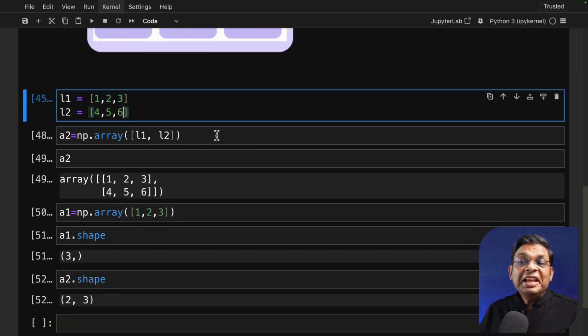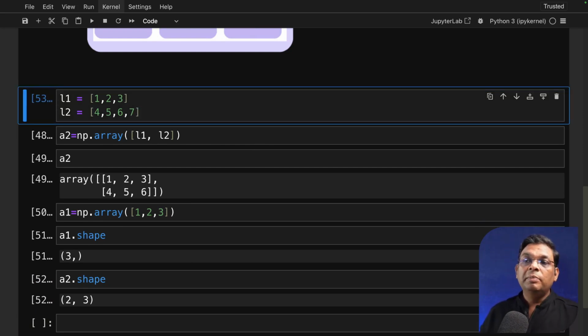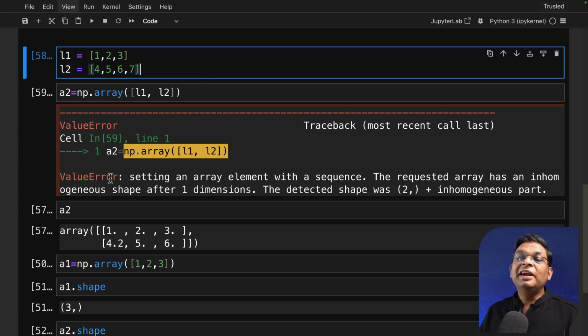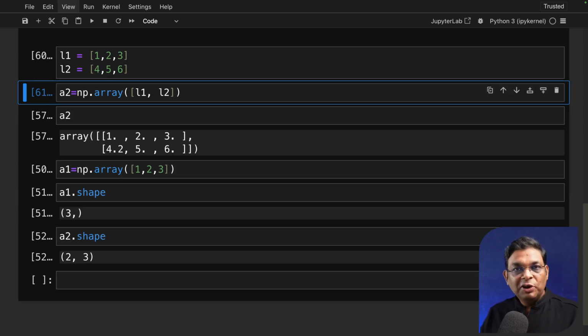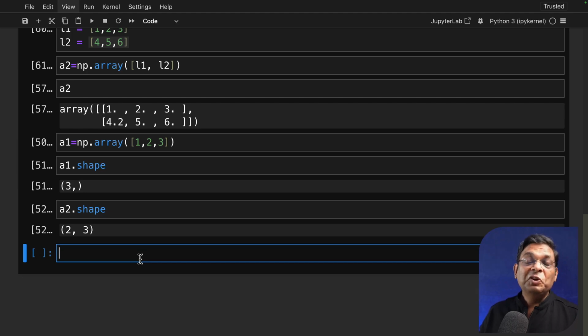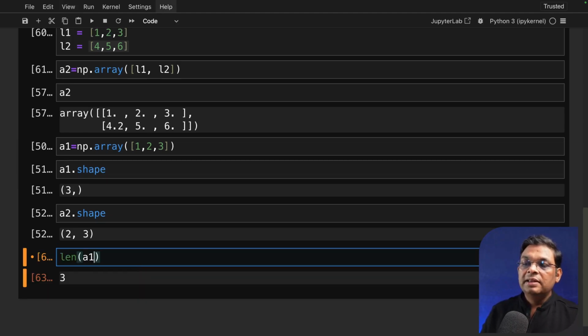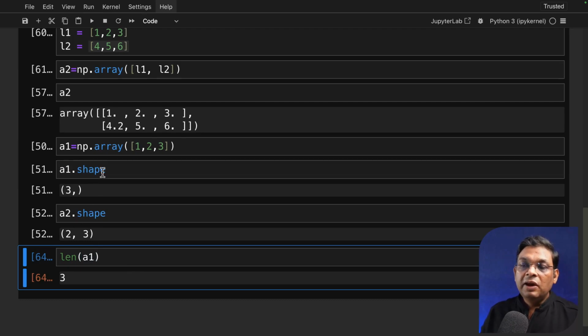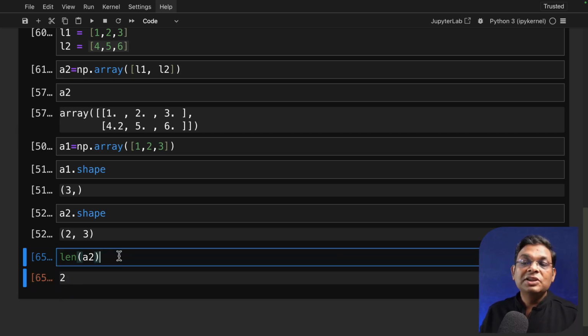Now, in case you have a question in mind about what happens if you take a different number of values. If you try to do that, you will get a value error. You cannot do that. The number of rows and columns has to be consistent. Now be careful with the length. If we check the length of A1, remember that A1 is a one-dimensional array. Here we knew there are three members. This is fine. But if I check the length of A2, then it returns 2. What it means is that len only returns the first level depth.